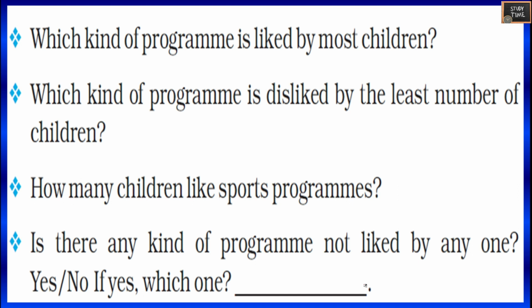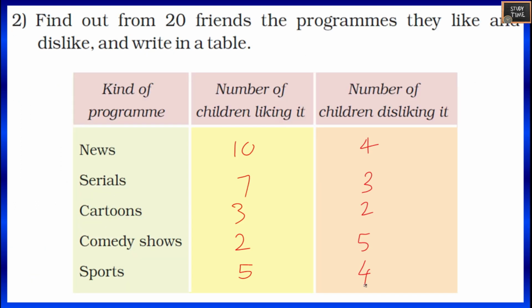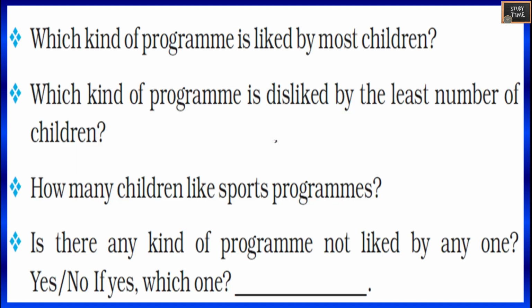After which you have to fill this. Which kind of program is liked by most children? So most children like news. So here you have to write news.